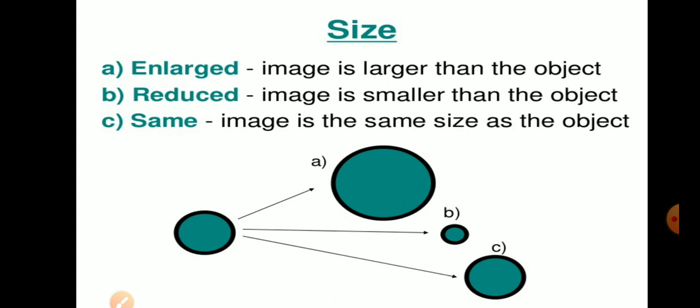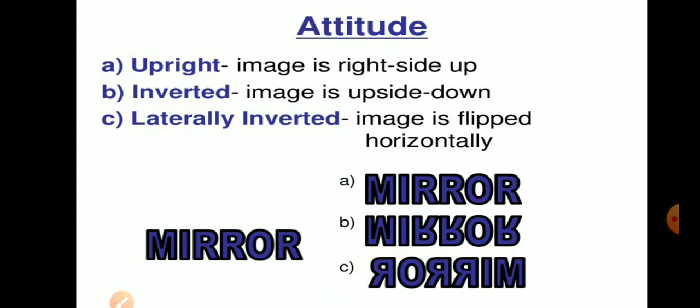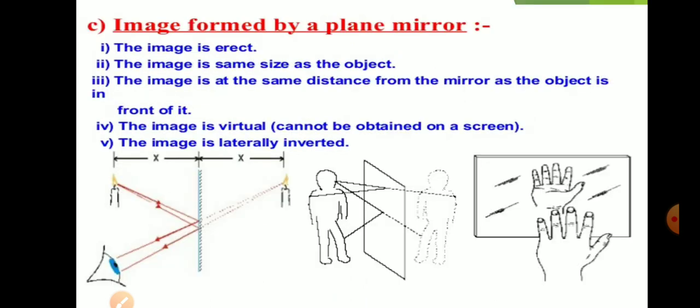Size of the image which we get can be enlarged, meaning bigger than that of the object, reduced or smaller in size, meaning the size of the image is smaller than that of the object. It may be that we will get the same size image. Now about the attitude of the image that you can get, it can be upright. Upright means straight. It can be inverted, which means upside down. Laterally inverted, if the image gets shifted by 180 degrees, is known as laterally inverted. And here it has been shown in all the three ways.